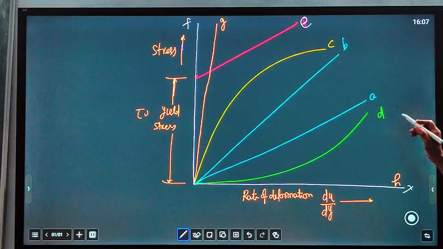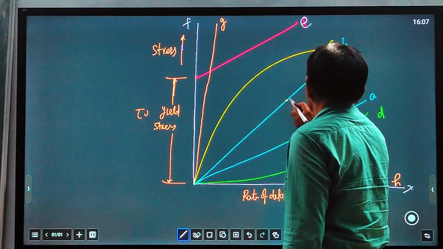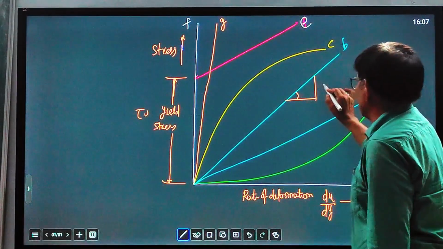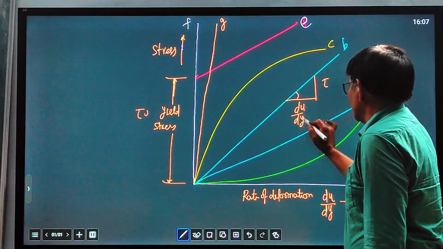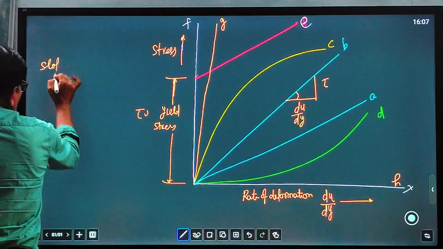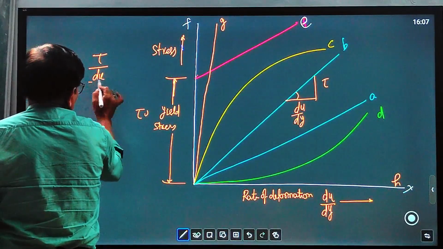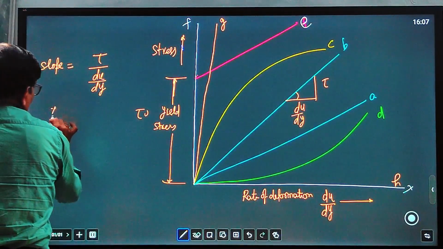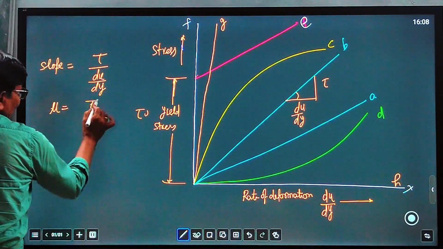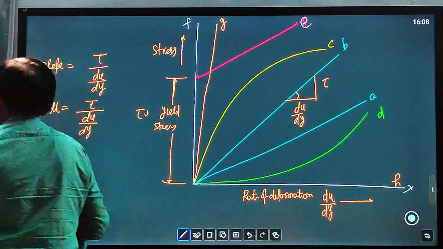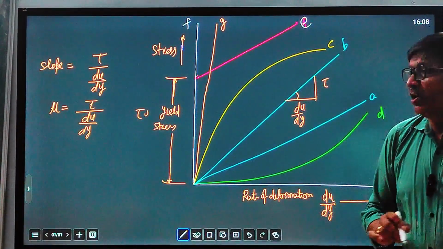Of all these fluids, first we define A and B. Take the slope for A and B. What does this slope denote? The vertical axis is tau, and the horizontal is du over dy. Slope equals tau upon du over dy, which is the quantity mu. So the slope of these two curves A and B is equal to mu.